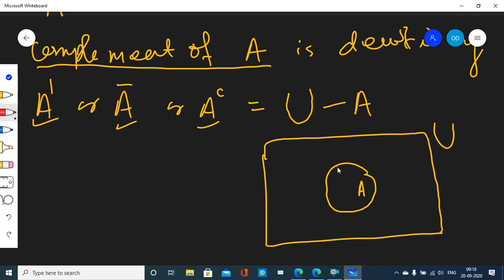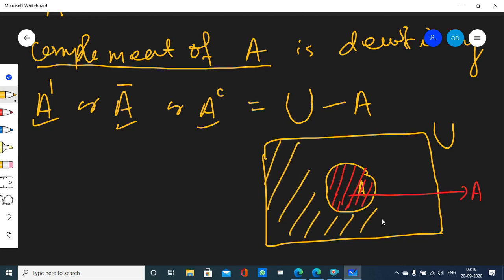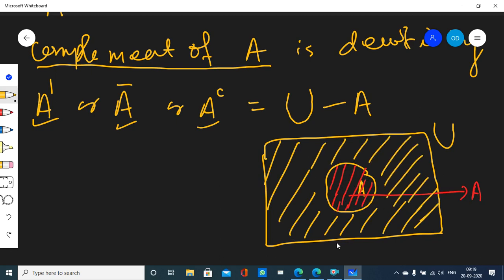So the region bounded by the circle of A, this region represents what? Set A. Everything that is inside this circle belongs to set A. Well, the region outside set A, but inside the universal set, this yellow region, is called what?